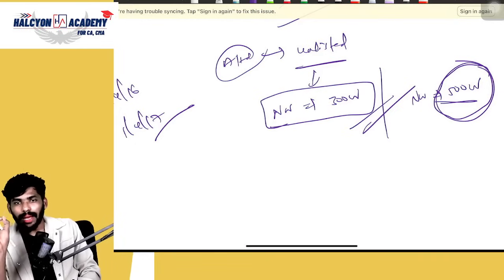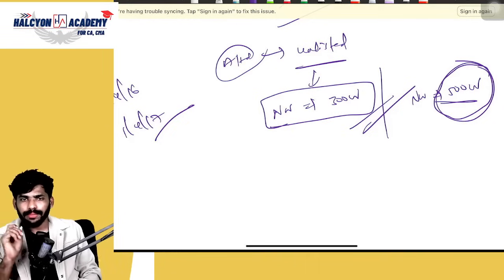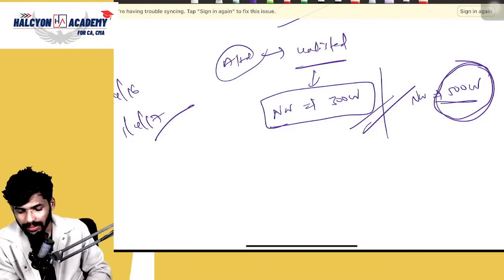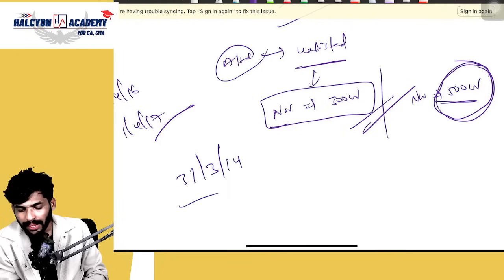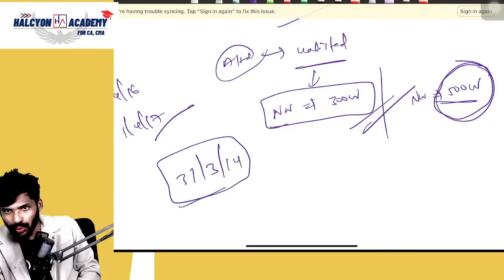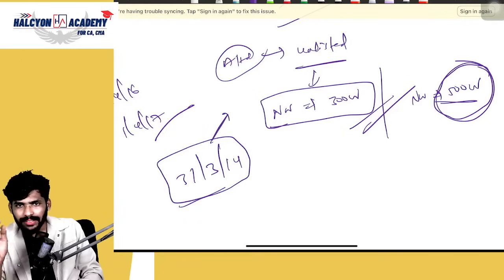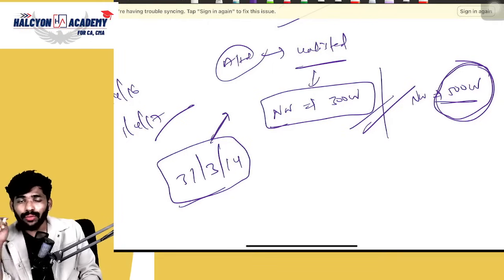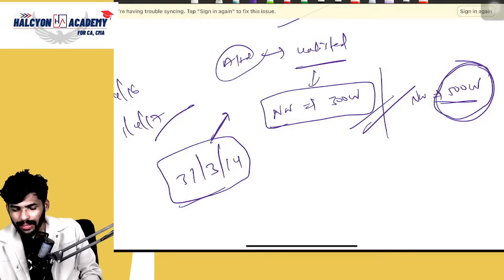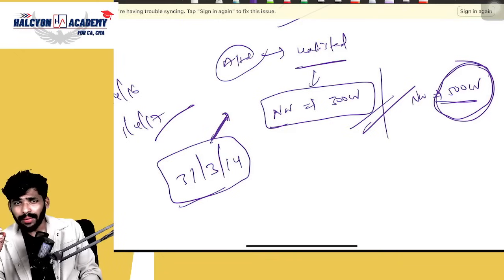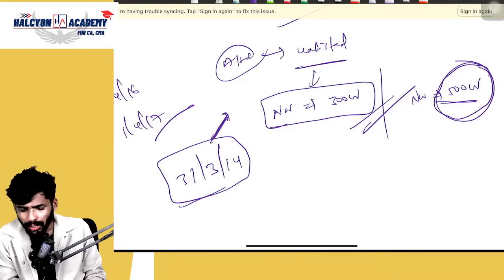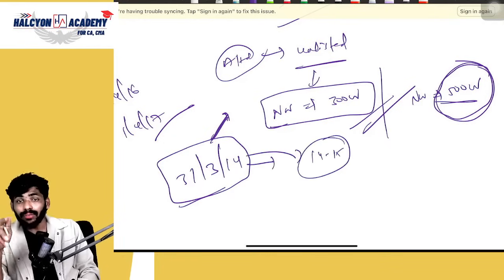Okay. So I'm giving one summarized point for checking the net worth. In any condition, please check the net worth as of 31st March 2014. Please remember this point, whether phase 1 or phase 2, whatever. In that year, if the net worth is within the limit, suppose it is more than or equal to 500 crores, then it's okay. If it does not meet the condition, then go to the next year, which means 14-15, and check the net worth of 14-15.